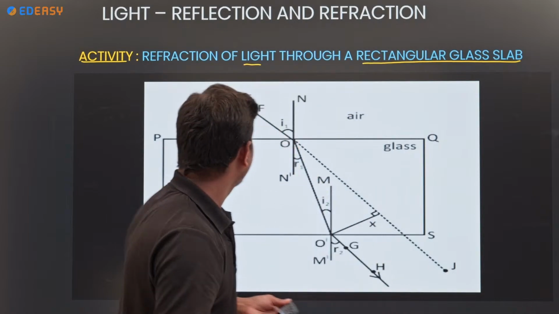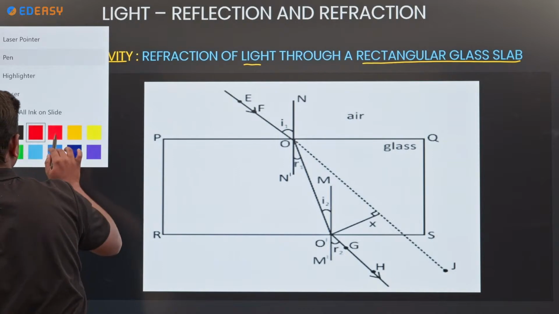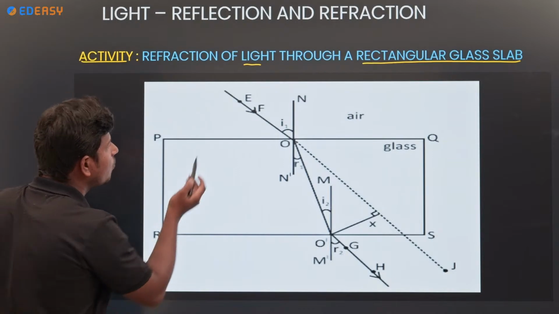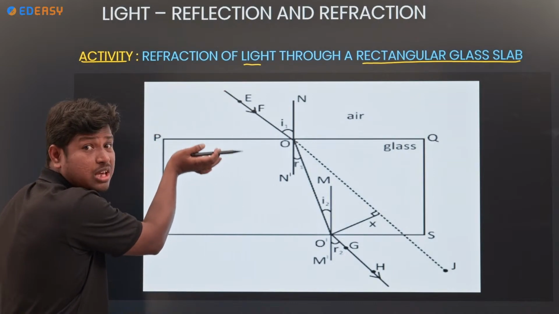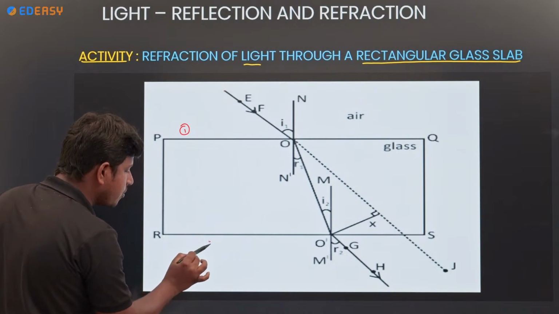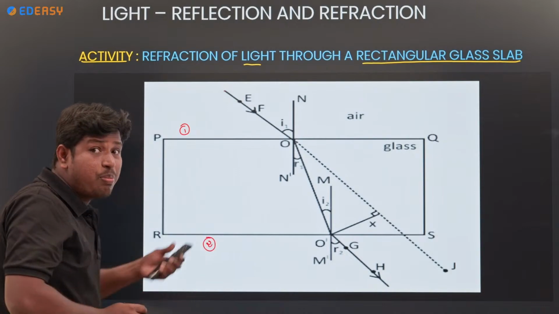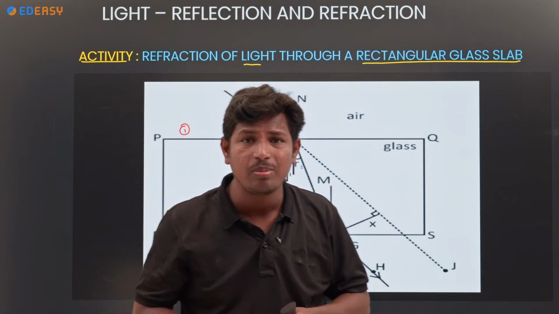Okay, so look at the activity. What happened here? First, light entering. Let us take two surfaces. This is surface 1 and this is surface 2. If you compare the first and second surfaces, how will the two surfaces be?